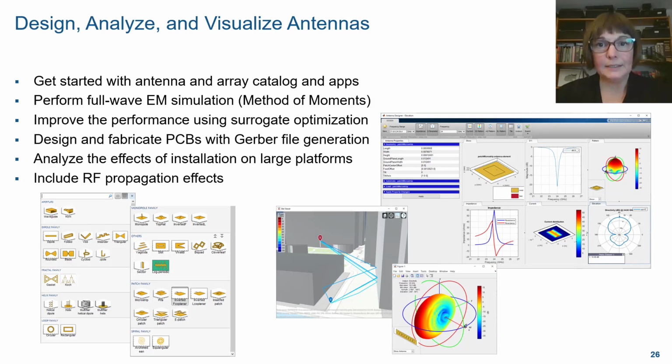These blocks are enabled by Antenna Toolbox. Antenna Toolbox, like we've seen, offers a catalog of antenna and array elements to rapidly get started, and offers the method of moments for accurate EM analysis. It offers a lot more. For example, you can do surrogate optimization, PCB design of custom components, installation of antennas on platforms, as well as looking at RF propagation effects. So there is a wealth of capabilities in Antenna Toolbox.